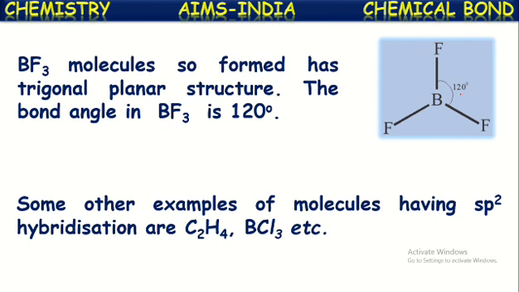In this also there is sp2 hybridization for the carbon atoms. And just like the boron trifluoride molecule, the boron trichloride molecule also has sp2 hybridization on the central atom boron. Okay, that's about sp2 hybridization.